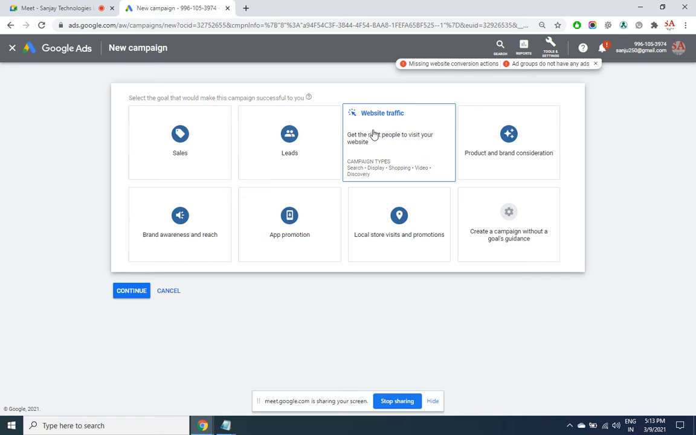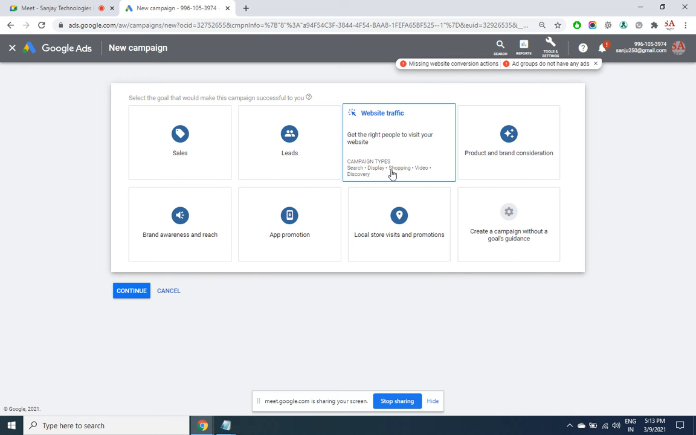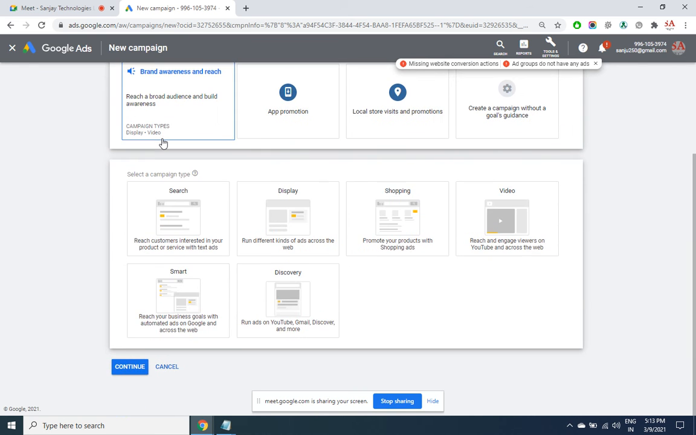80% of the setting is common. When you click here, you have again the same platforms what you have here, but whatever is in extra, we are going to discuss that in detail. Sales campaign is exclusively meant for e-commerce websites.